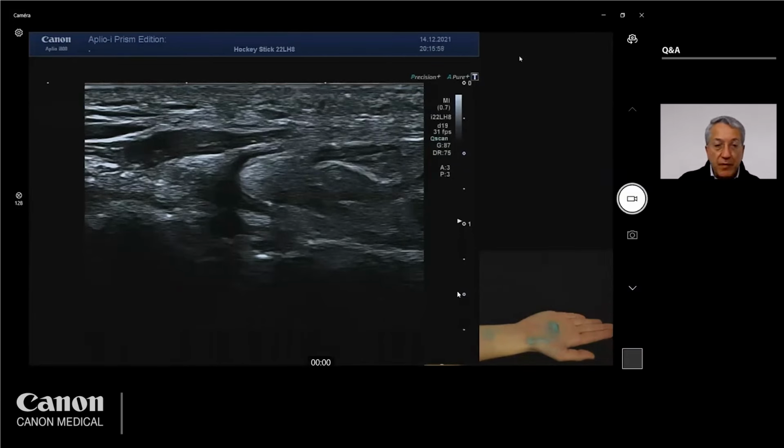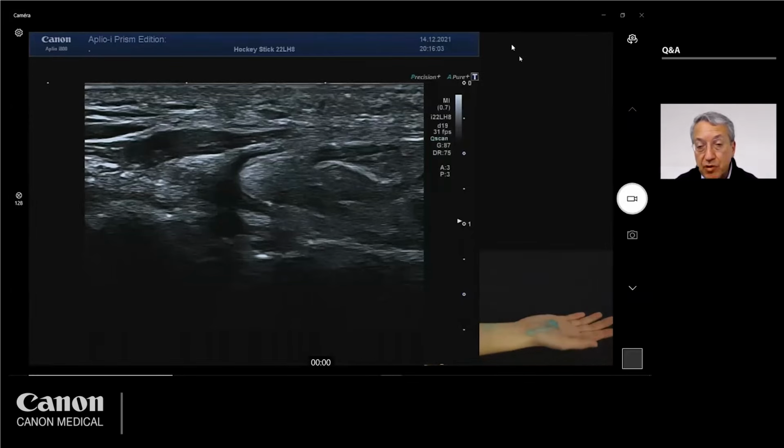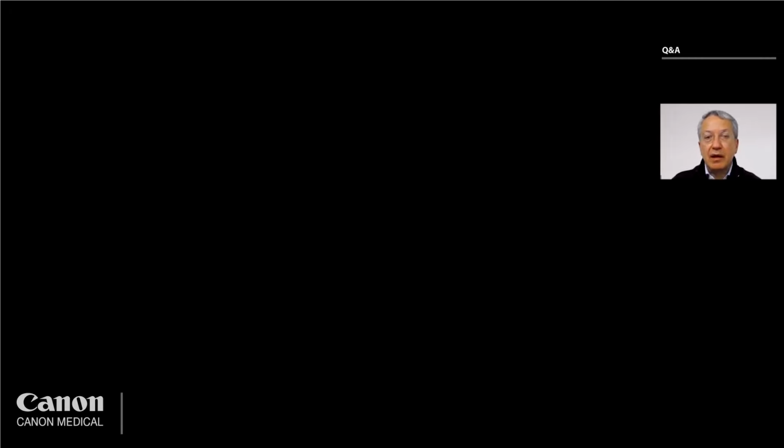So I perform this scanning plane routinely, starting proximally and ending at the level of the mid-palm. Of course, the diagnosis of carpal tunnel syndrome is clinical, but on ultrasound, if you perceive that the nerve becomes bigger and bigger at the level proximal to the level of compression, and then it changes its shape, it becomes more flattened. This is the visual sign that the median nerve is compressed, and the diagnosis can be done even if you don't measure the cross-sectional area of the nerve.